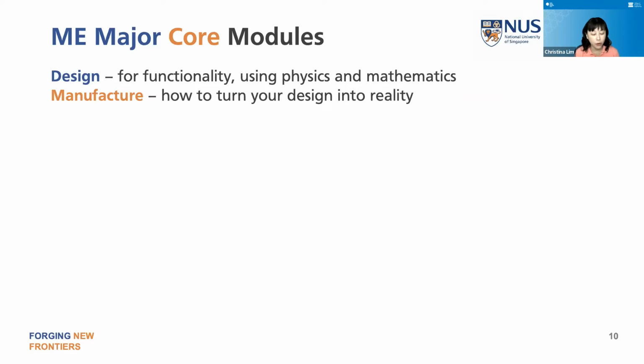That means you design to solve a problem, you design something to do a certain action or perform some function that's useful. So in mechanical engineering, the design would need our knowledge of mainly physics, maybe a little bit of chemistry, depending on the branch, and mathematics. So when we teach about design, we are going into the principles of physics and mathematics and teaching you how to apply those to real situations. Then the second part of mechanical engineering is manufacturing. How would you bring something to life so that we can use them?